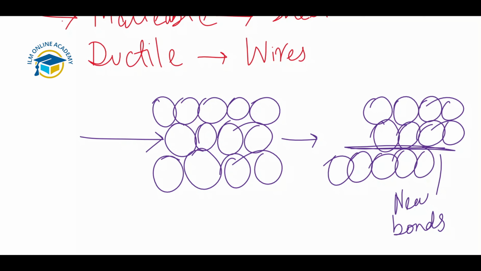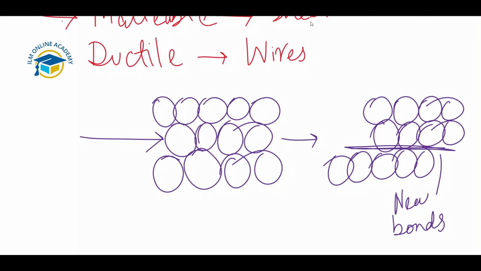We are done with the properties of metals. First, good electrical conductivity. Next, high melting and boiling points. Third, malleability and ductility. These are the important properties included in metallic bonding.